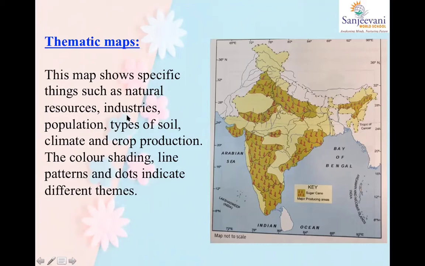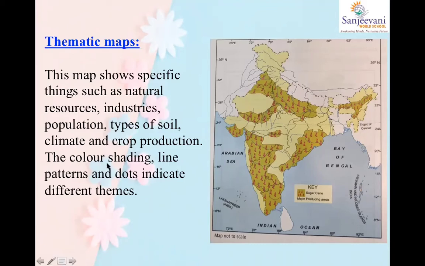Now same thing if I tell you, okay students, come on, mark coal mines, or maybe, say, rice crops. Mark rice crops everywhere. So wherever there are rice crops, you will mark those states, right? That's how we do it. So thematic maps just tell you about the theme in detail.